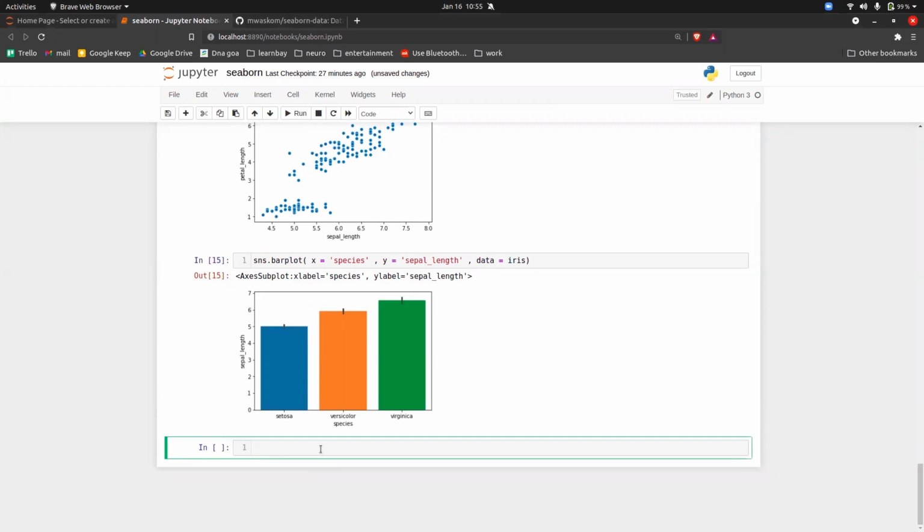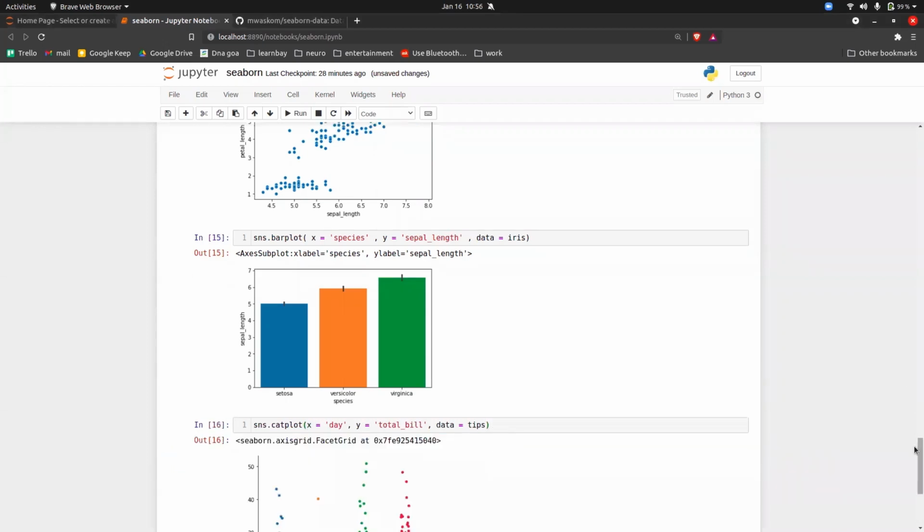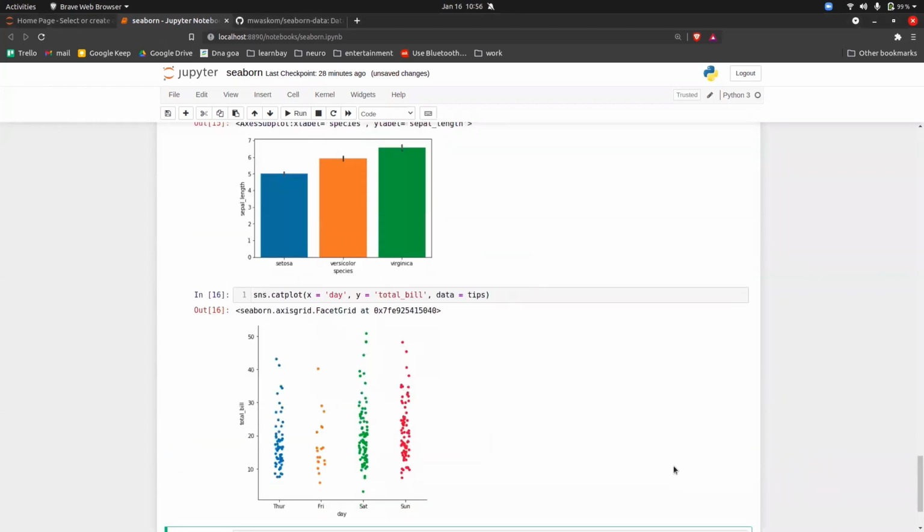Now, in Seaborn, we have a lot of graphs. Okay, literally a lot of graphs. For example, there is something called a categorical plot also. Here you can give the x and the y and the data. So this is one other type of graph that we can plot, and this is called a categorical plot.